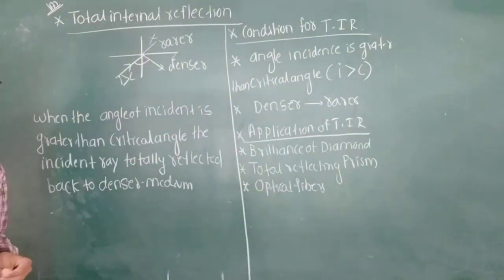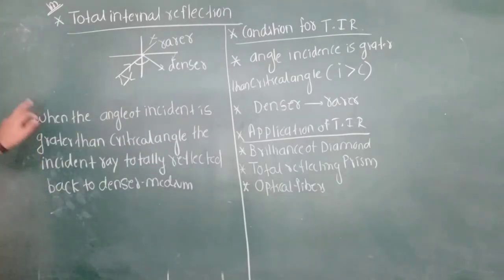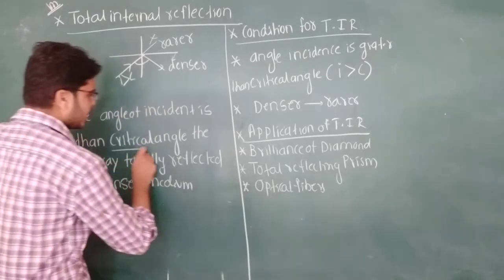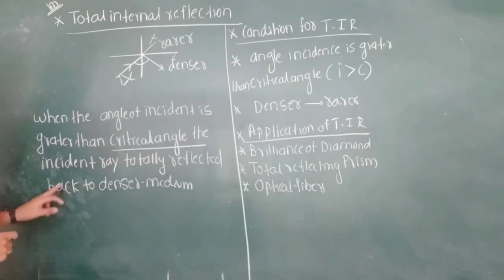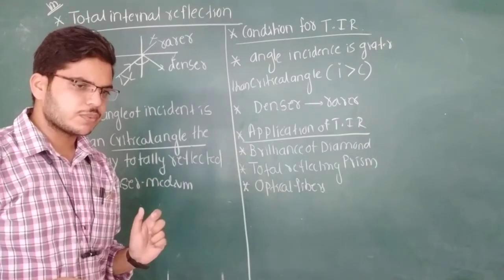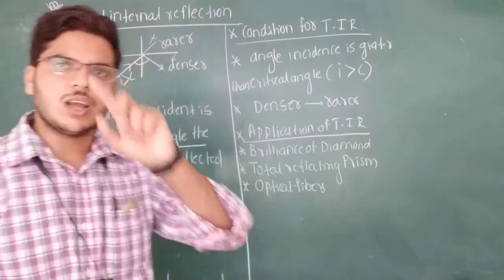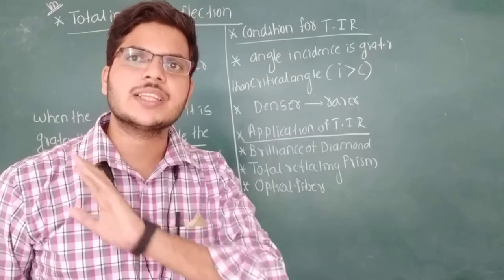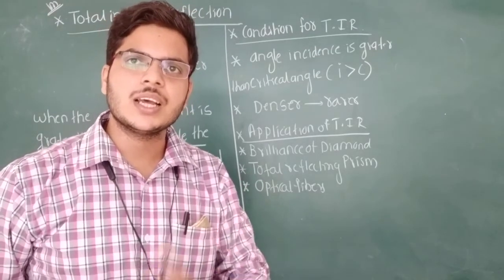Now, it is one more very important question. How do you define total internal reflection? When the angle of incidence is greater than the critical angle, then the incident ray is totally reflected back to the same denser medium. If it is going from glass to air, the refracted ray does not come into the air medium again. The incident rays keep on reflecting in the glass medium only. That is known as what? Total internal reflection.